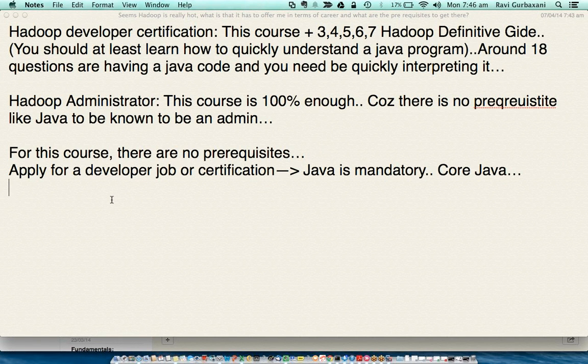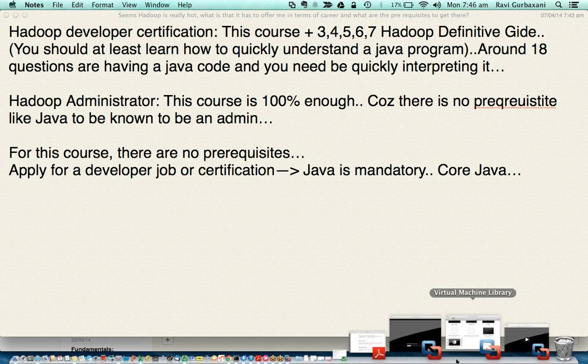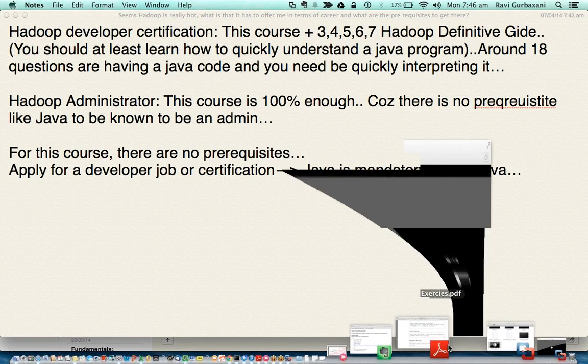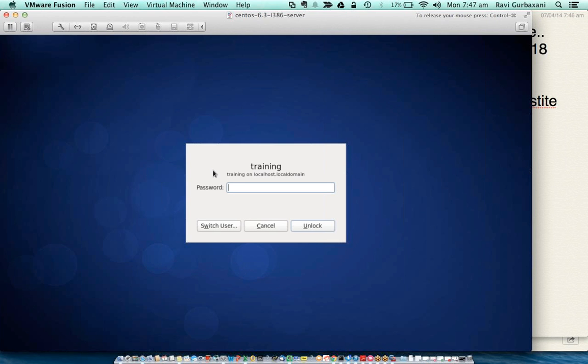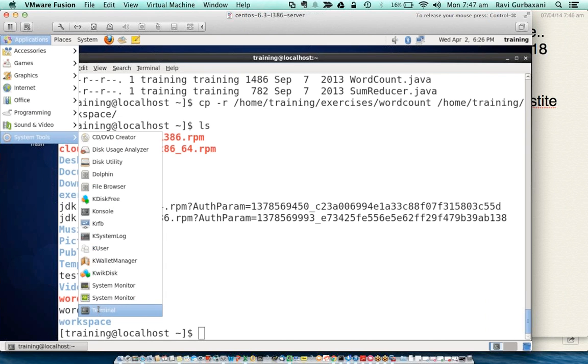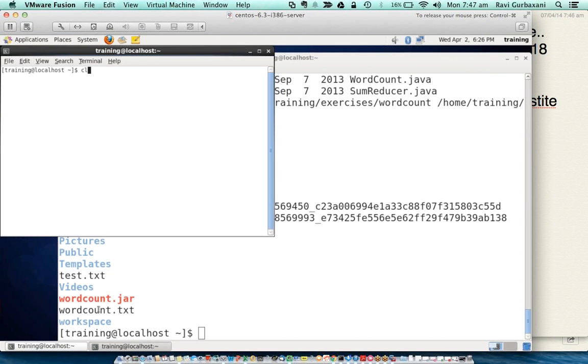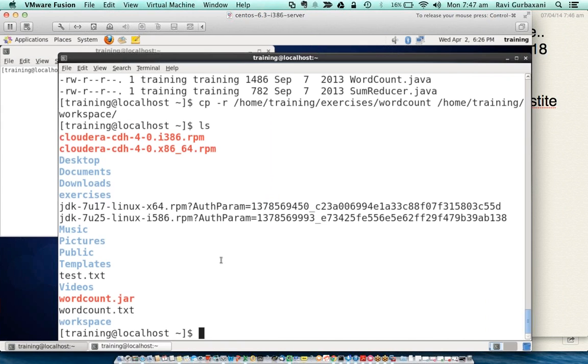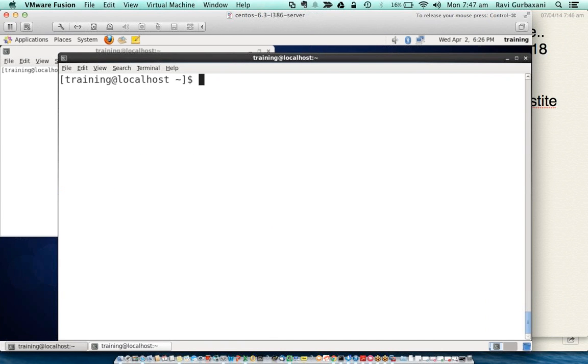So what you get is a VM which will look like this. You will get permanent access to this. Permanent access in the sense this will be on your laptop only, which is CentOS, and you can play with it any time you want. If you want to run some Hadoop commands, you will be setting up Hadoop first.